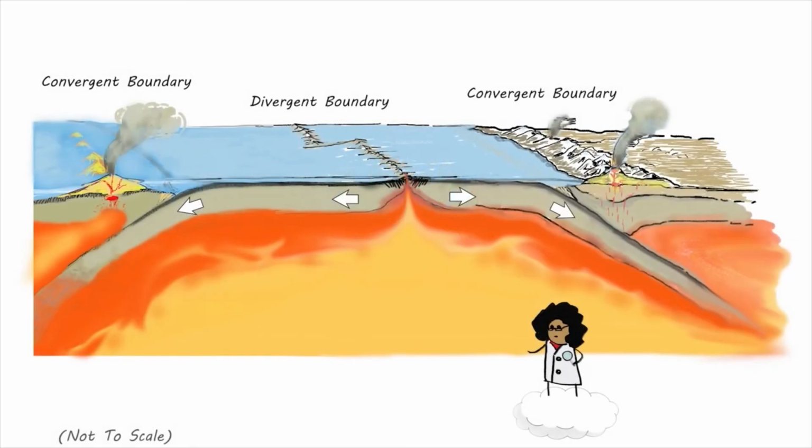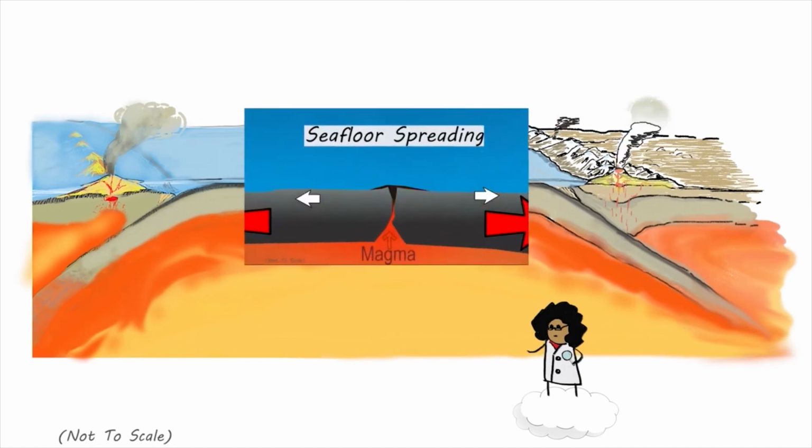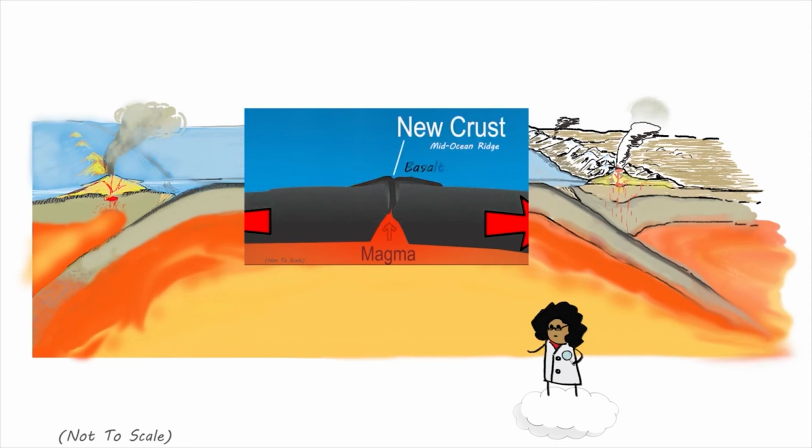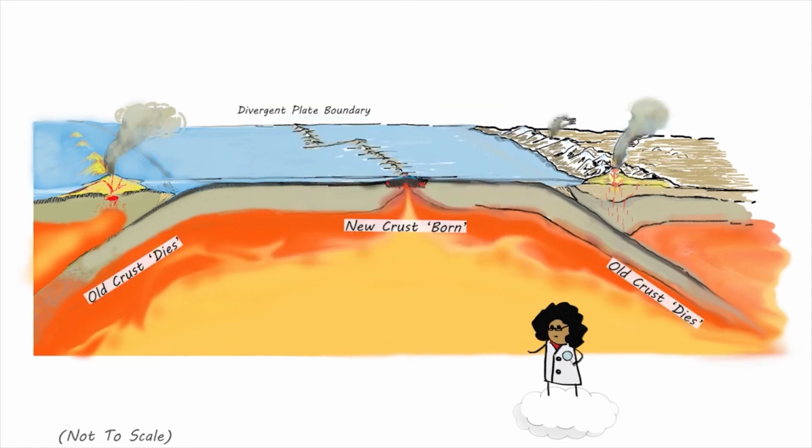In past episodes, we've talked about convergent and divergent plate boundaries. Seafloor spreading creates new oceanic lithosphere at mid-ocean ridges that occur at true divergent plate boundaries. And this creation is balanced by destruction of old oceanic lithosphere at convergent plate boundaries. These two types of plate boundaries are marked with ridges and trenches and explain the birth and death of the plates.